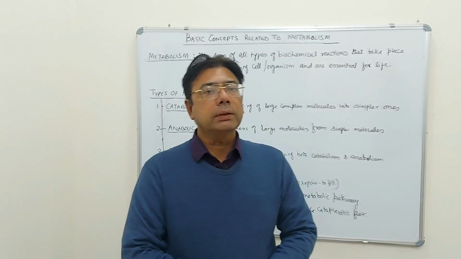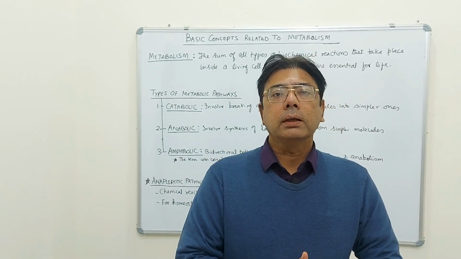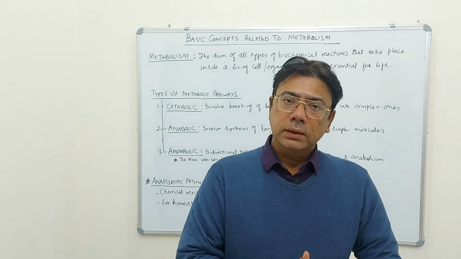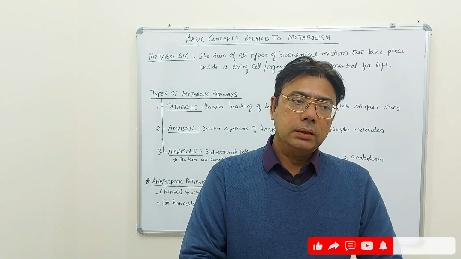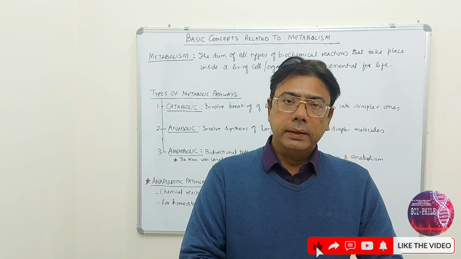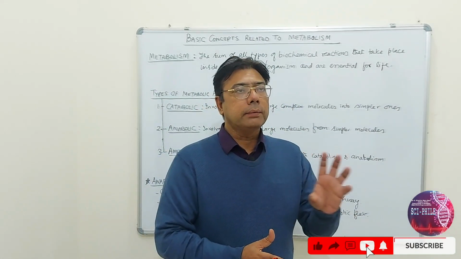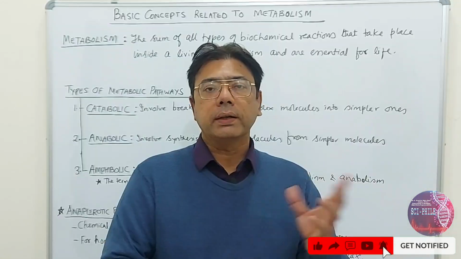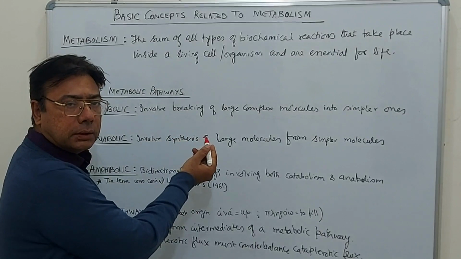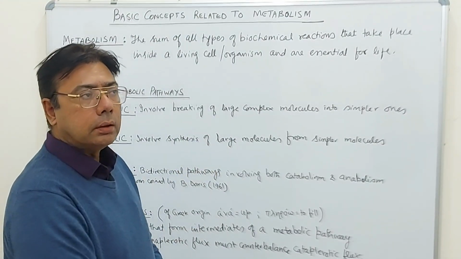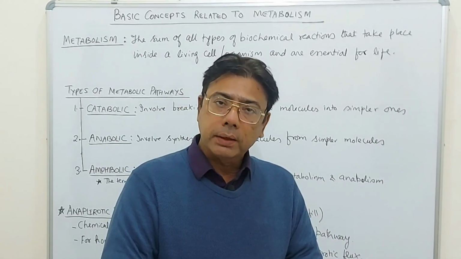So first let me start with the definition. The term metabolism implies all the chemical reactions that may be taking place in a living system. So these reactions are essential for maintenance of life, for sustenance of life, and they can be clearly classified into three basic types. First are catabolic reactions that involve breaking of large molecules and complex molecules into simpler ones.